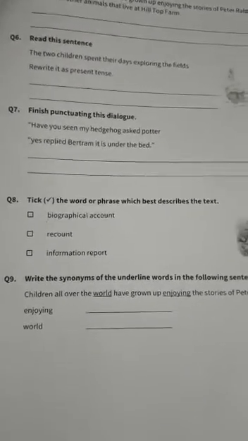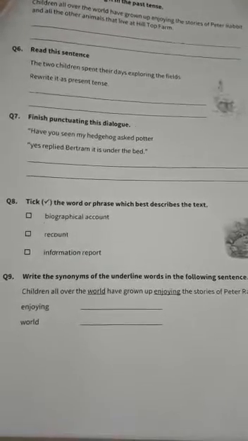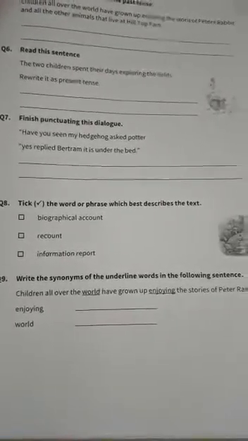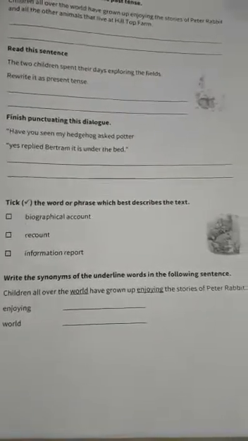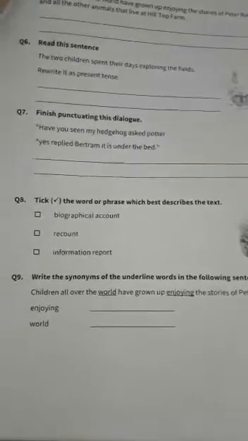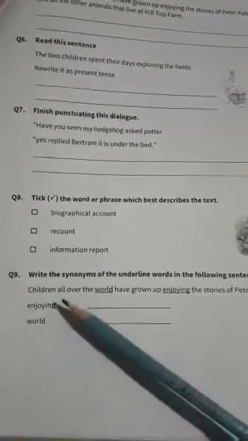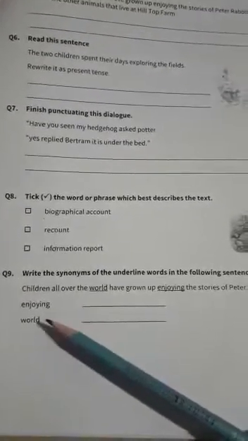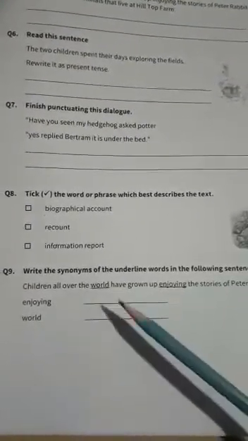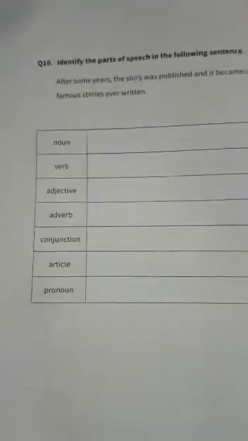Question number 9 is write the synonyms of the underlined words in the following sentences. The sentence is: children all over the world have grown up enjoying the stories of Peter Rabbit. Here are two words, enjoying and world. You have to write the synonyms, same meaning words in English. You have to write here, enjoying and world. Okay students, open the next page.